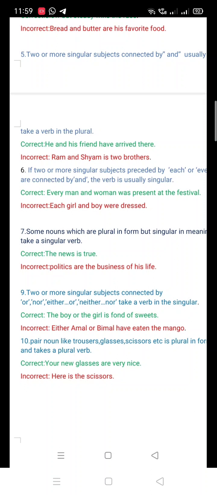If two or more singular subjects are preceded by each or every: every man and woman was present at the festival. See, two singular subjects, here man and woman, preceded by every, and that's why the verb is singular here, was, not were. In the incorrect sentence, you can see each girl and boy were dressed. It should be was dressed because two or more singular subjects are preceded by each.